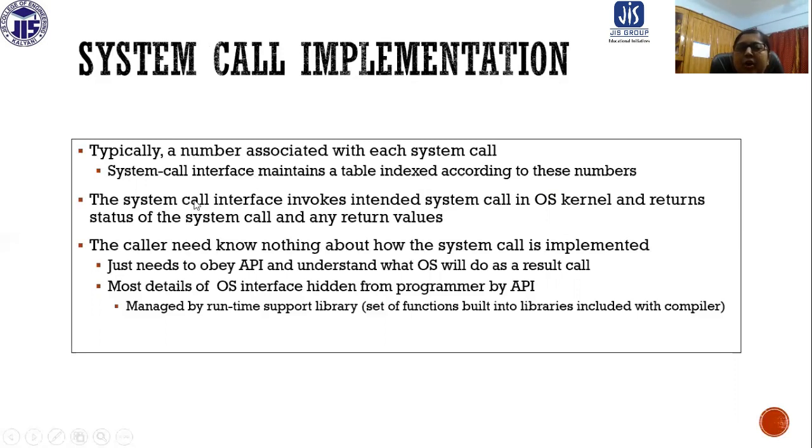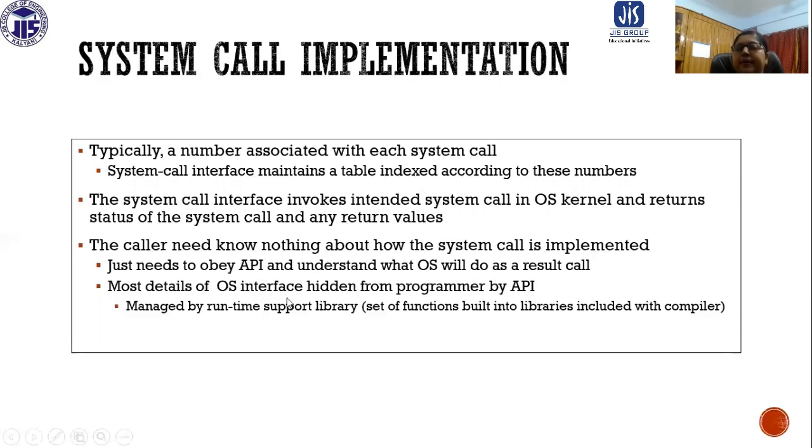The system call interface invokes the intended system call in the OS kernel and returns the status of the system call and any return values. The caller need know nothing about how the system call is implemented. It is handled by the operating system. The caller just needs to obey the API and understand what the operating system will do as a result of the call.